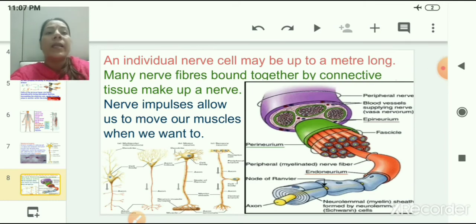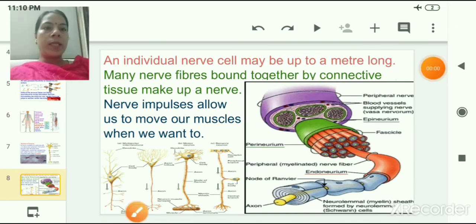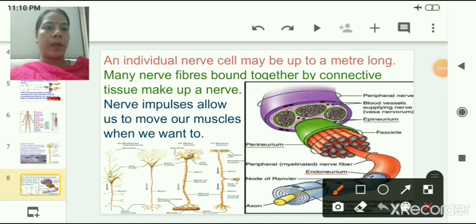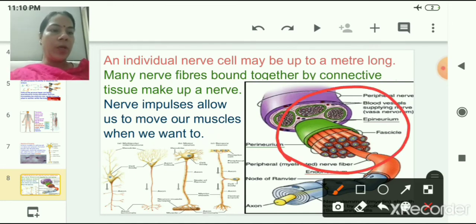An individual nerve cell may be up to a meter long. Many nerve fibers bound together by connective tissue make up a nerve. So in this diagram you can see that there is a bundle of nerve fibers. Here, focus on this diagram. You can see there are so many small fibers which are making a nerve.